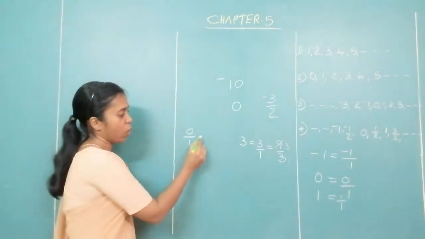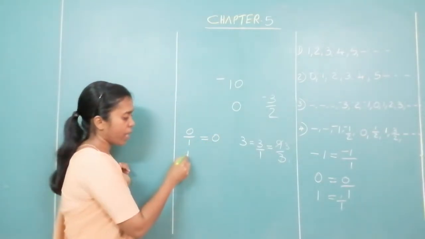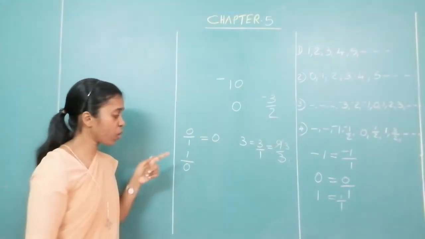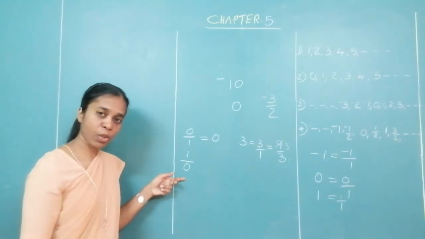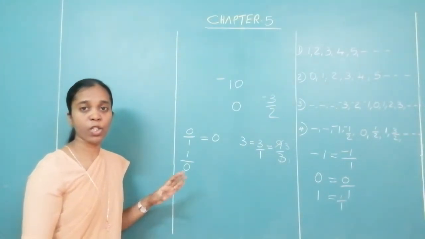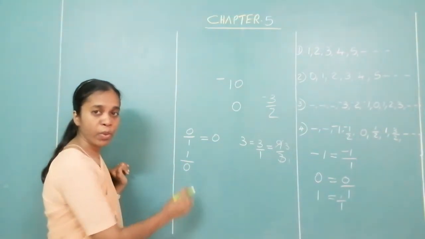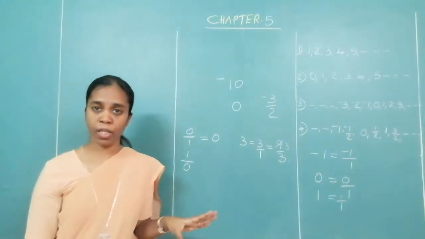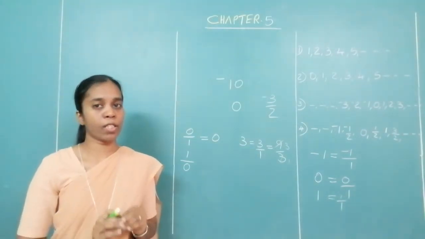Numerator is 0, answer is 0. Okay. Suppose I have 1 upon 0. Now where is the 0? 0 is in the denominator. Can the denominator be 0? We have not yet found the answer. There is no answer to it. So if denominator is 0, we have to write that the answer cannot be defined. There is no answer found if denominator is 0.